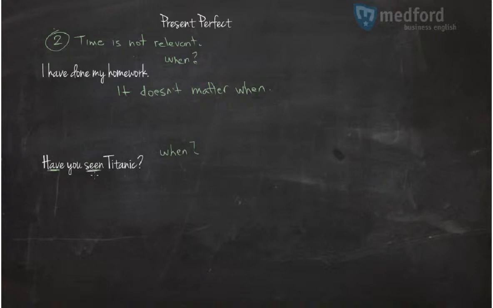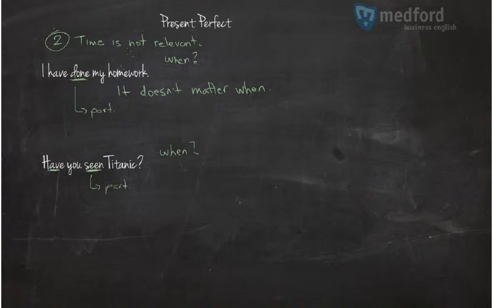Seen, participle. Titanic. Same thing here. I have done. So do, did, done. The third column is done. Participle, because this implies that the time is not relevant.